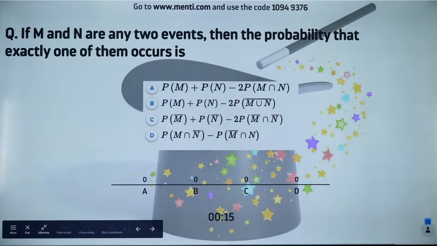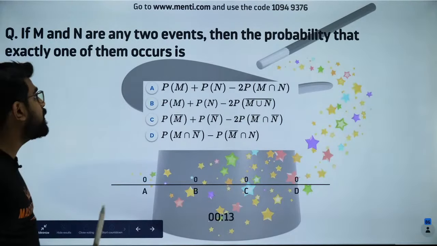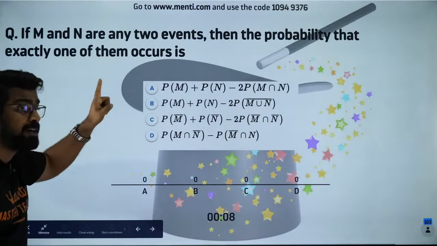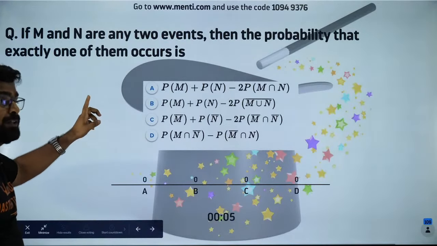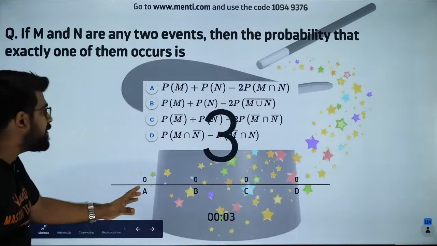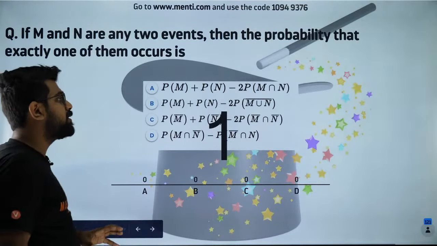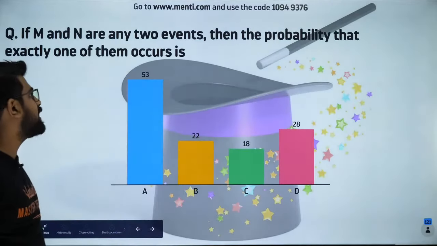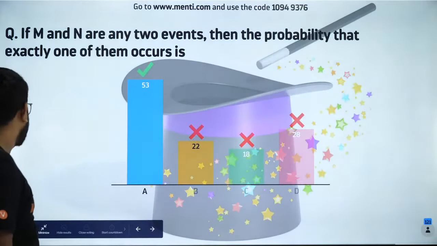The probability that exactly one of them occurs, not two of them. Okay? Exactly one of them. So think about it. Use a Venn diagram, understand the concept, and then crack it, my dear students. Everybody, I want everybody to do it. Please try it out.